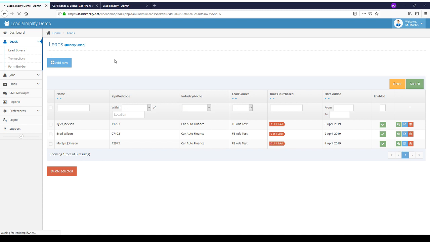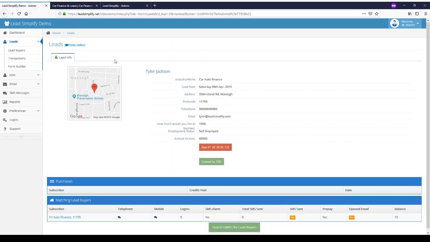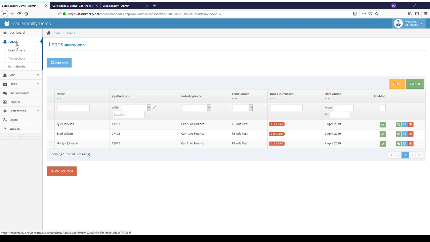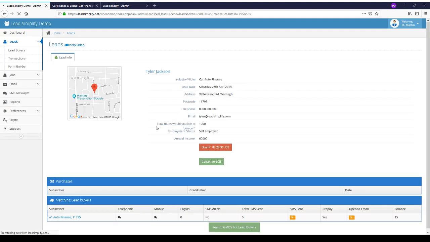Sometimes there's a delay of up to 2 or 3 minutes for the lead to be processed in the system and matched. But if we refresh it in a couple of minutes, we will see that this lead will be purchased. Let's give it a couple of minutes.